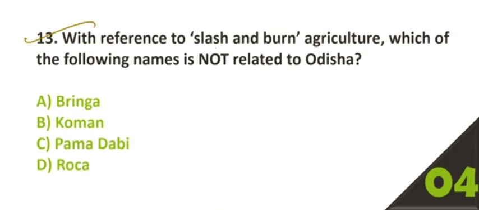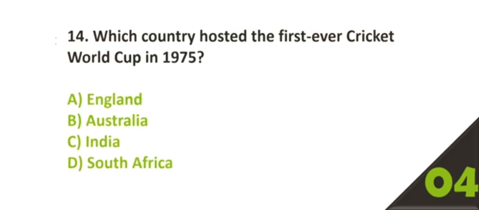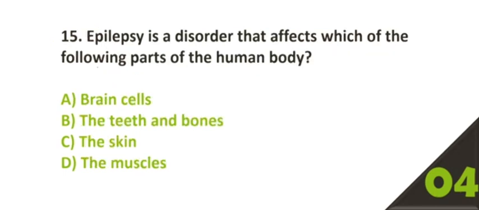13. With reference to slash and burn agriculture, which of the following names is not related to Odisha? Option number D will be the correct answer, Roka. 14. Which country hosted the first ever Cricket World Cup in 1975? Option number A is the correct answer, England.